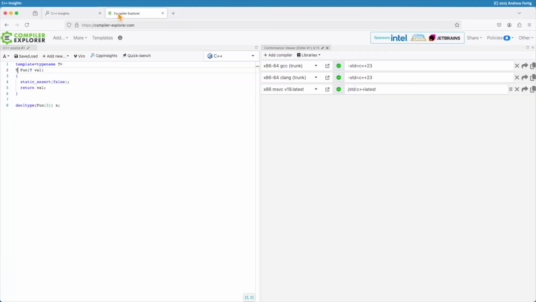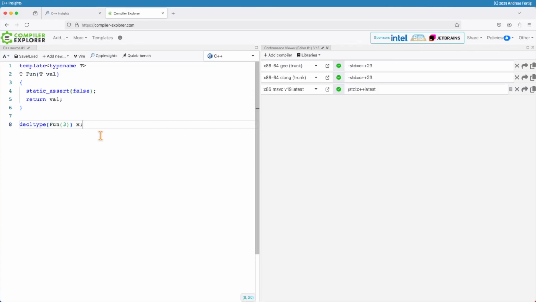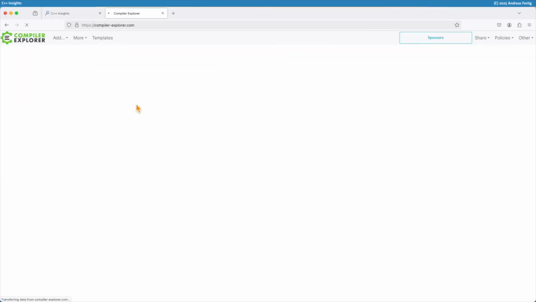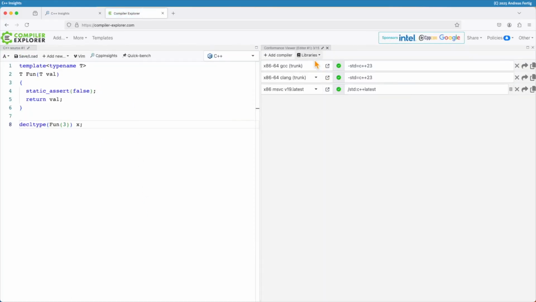This is why I have Compiler Explorer here. So this is the example. Let me enlarge that for you. This example from C++ Insights. You can see I used this conformance view here with the 3 compilers, GCC, Clang, and MSVC. All 3 of them in C++23 mode pass if I return T, and all 3 of them immediately fail if I use auto.